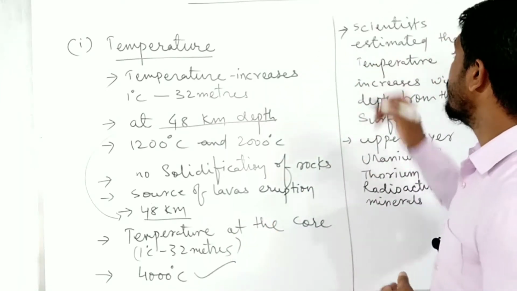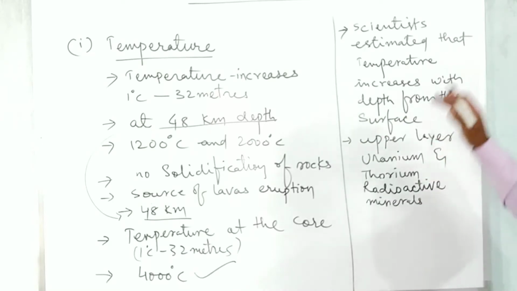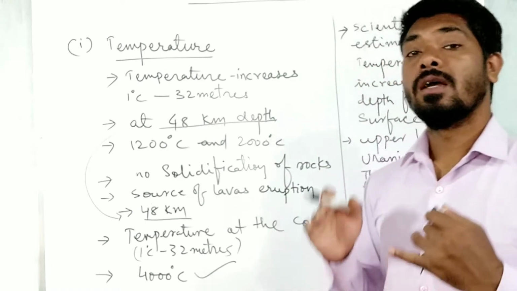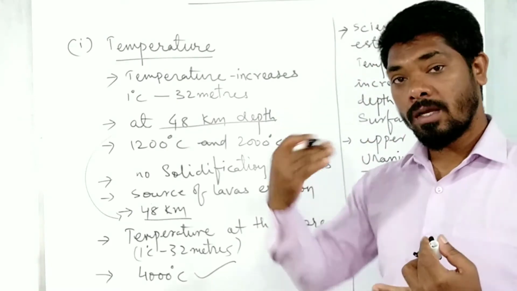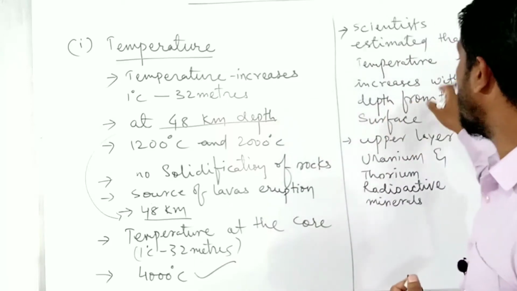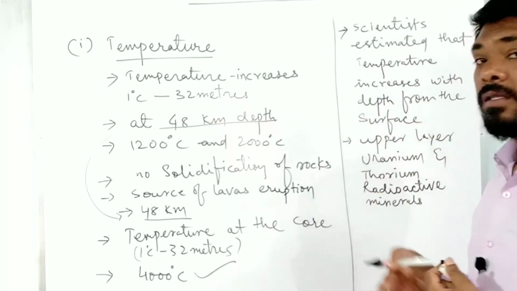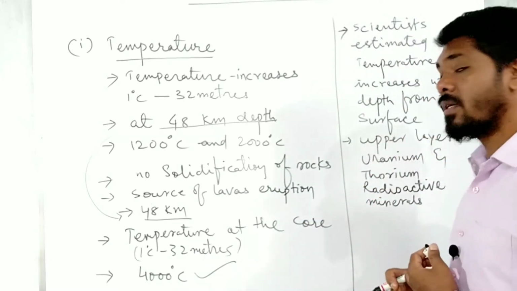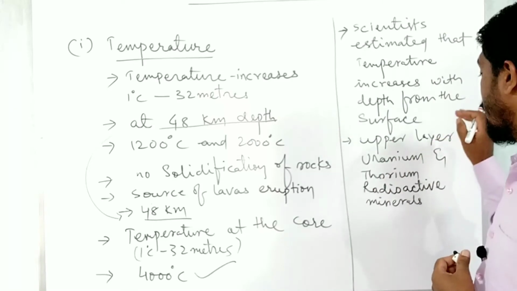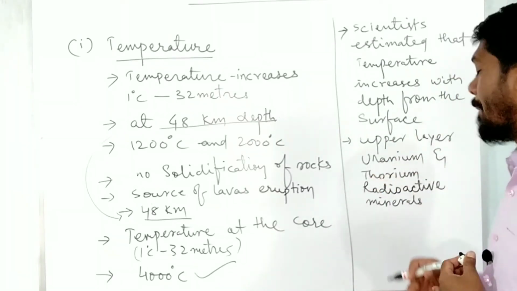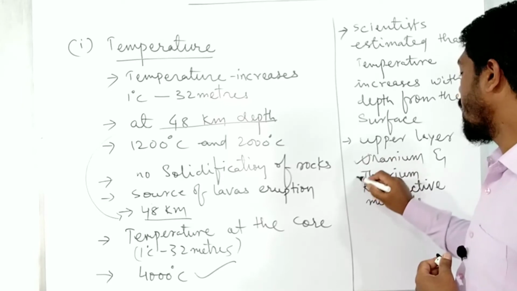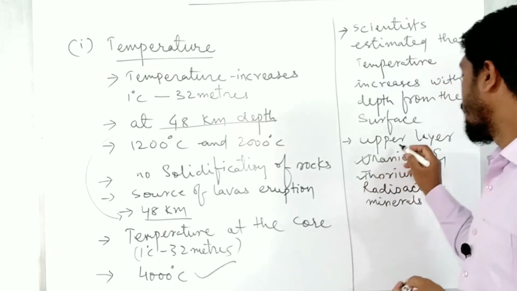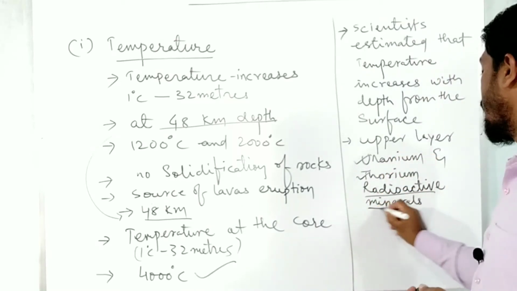So scientists estimated that temperature increases with depth from the surface. They have researched that the temperature increases with the increase of depth, right? Then there is the upper layer of the surface of the earth. There is a source of this heat, radioactive minerals. They are found here, that is uranium and thorium. So in this upper layer of the surface of the earth, the source of radioactive minerals is also found.